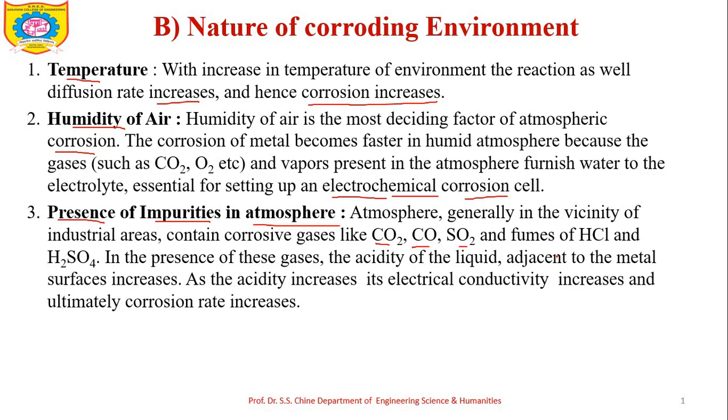If we consider the atmosphere near industrial areas, all these impurities are present, and thus the rate of corrosion increases. In the presence of these gases, the acidity of the liquid adjacent to the metal surface increases, and as the acidity increases, its electrical conductivity also increases, and ultimately the corrosion rate increases.